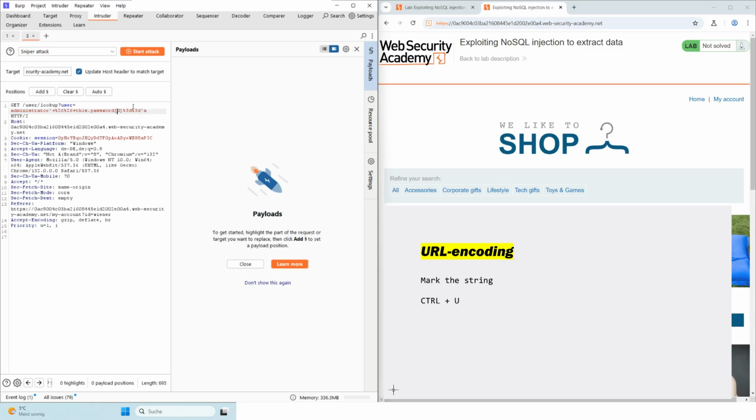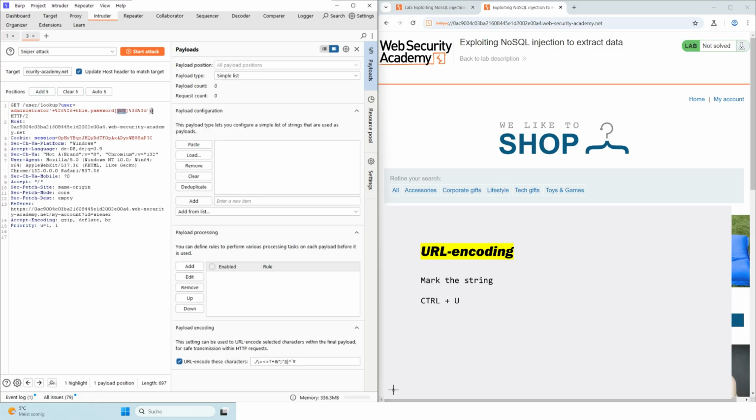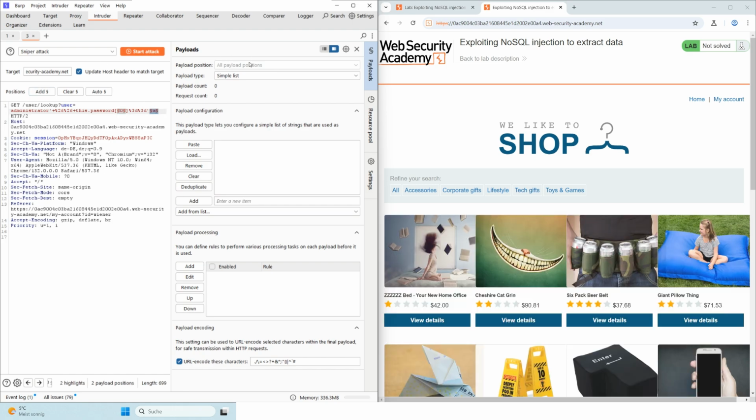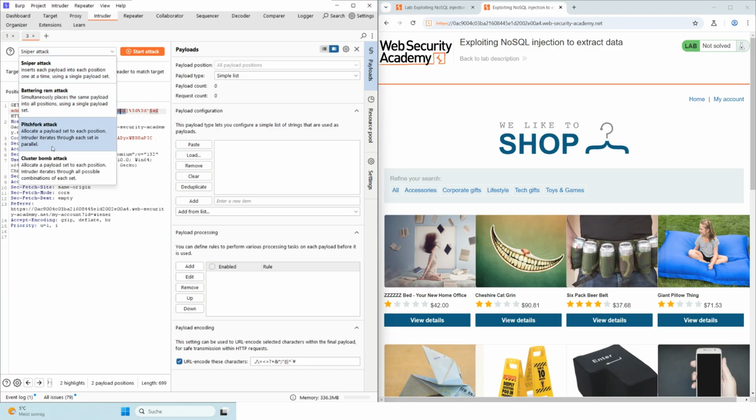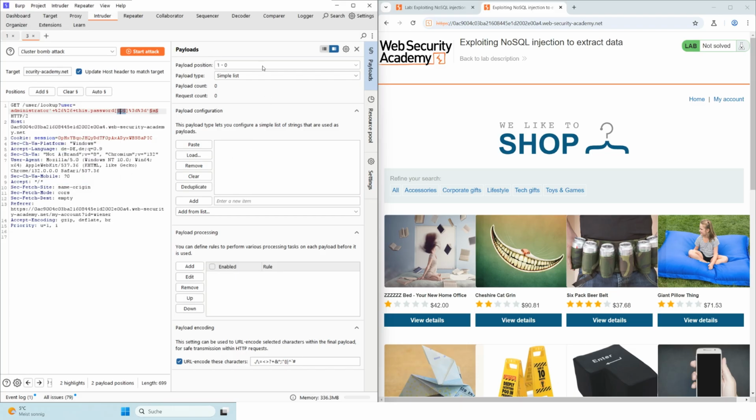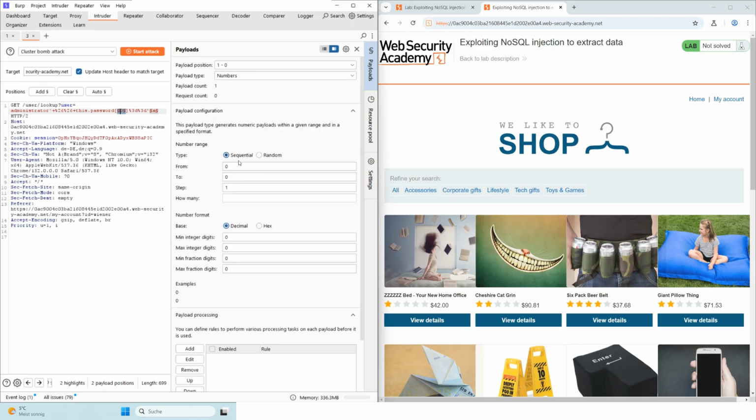Now we need to specify which parameters are to be changed. To do this, we select the 0 and click on the Add button. We do the same with the a. The first line of the request should now look like this. We now select Cluster Bomb Attack from the drop-down menu. In the Payload section, we can now adjust the two values we have just defined. Payload 1 is the 0 and Payload 2 is the a.